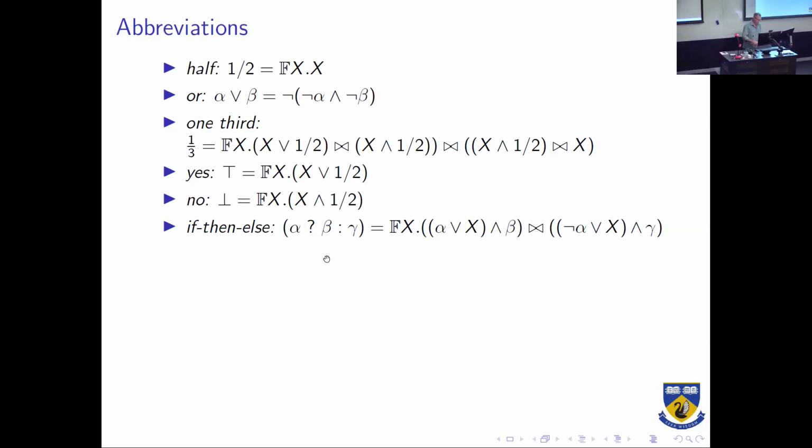So it just basically creates what's called a Bernoulli race. So we try to see if alpha is true first, and if alpha is true, then we go to beta. We flip a coin. And the other times we check to see if not alpha is true, and then we do gamma. And these two sides are going to basically occur in proportion to alpha and not alpha. So they'll give us the conditional.